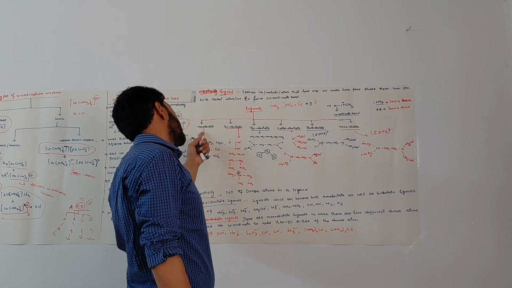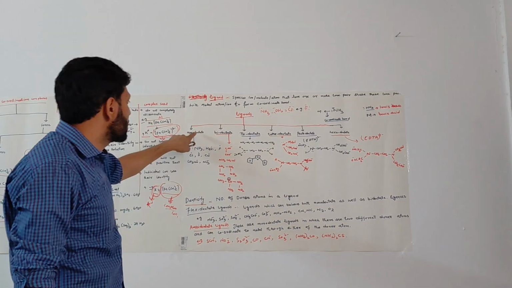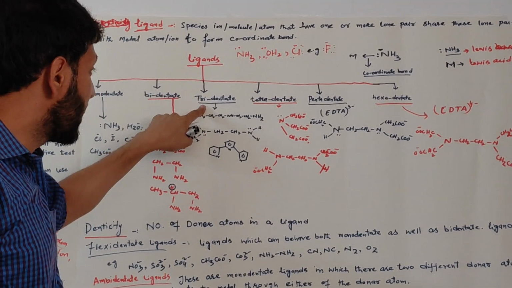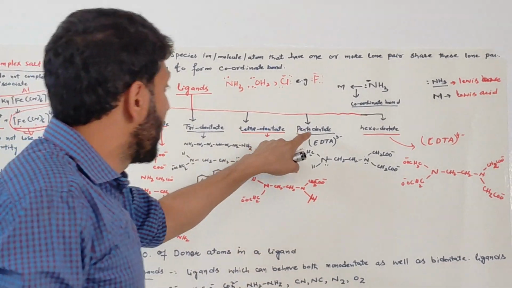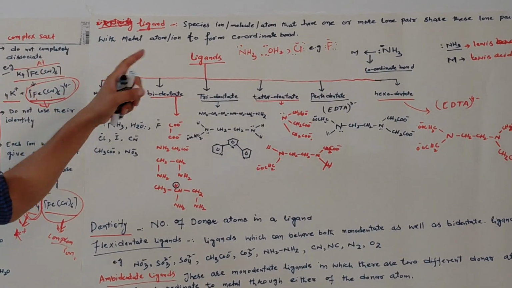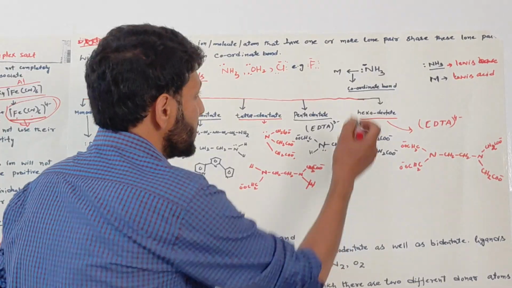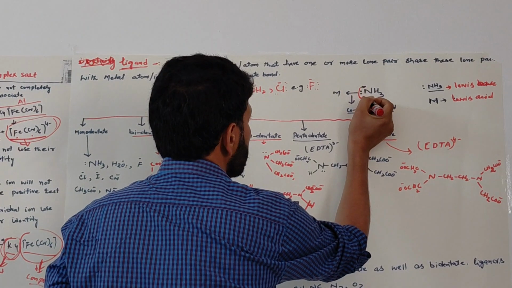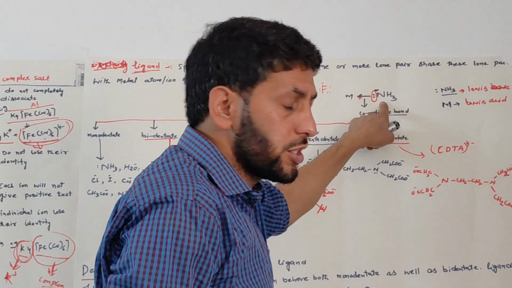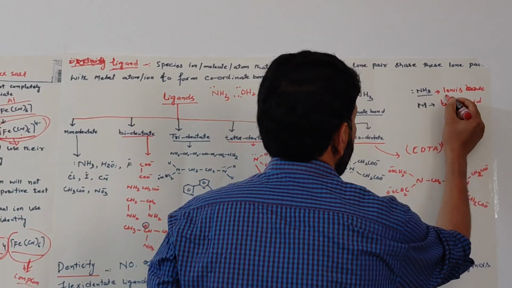Depends upon the number of lone pairs and number of donor atoms. Ligands are classified into monodentate, bidentate, tridentate, tetradentate, pentadentate, and hexadentate ligands. Firstly, I have one more thing you need to remember. This ligand donates its lone pair of electrons to the metal cation or metal atom. That species that donates a lone pair of electrons acts as a Lewis base.